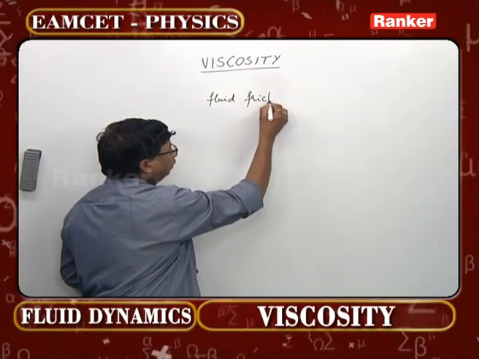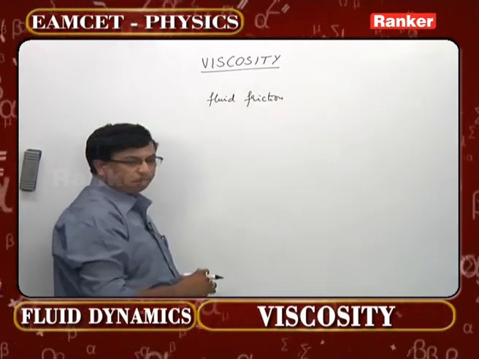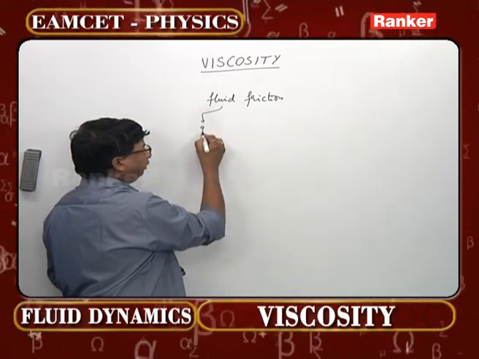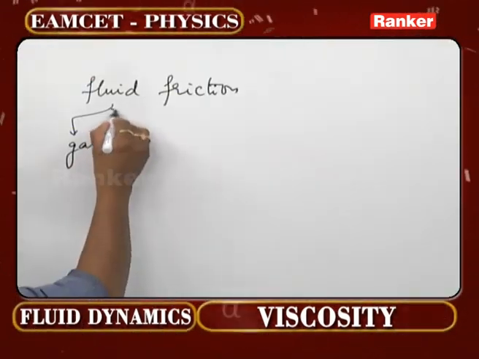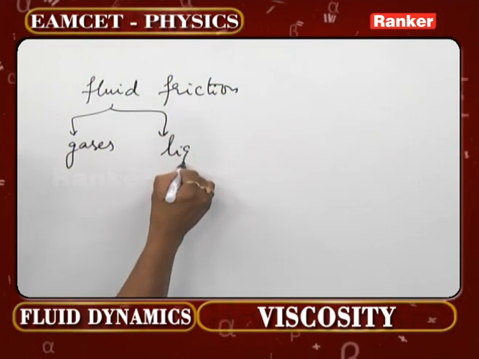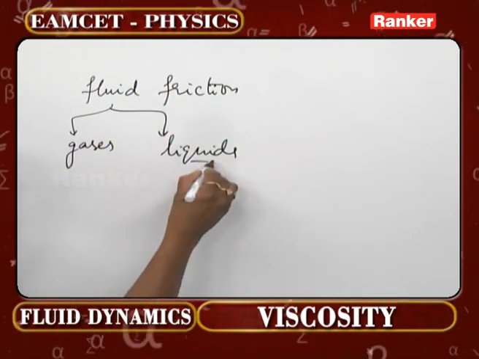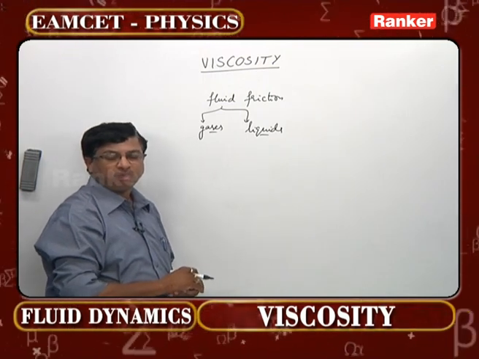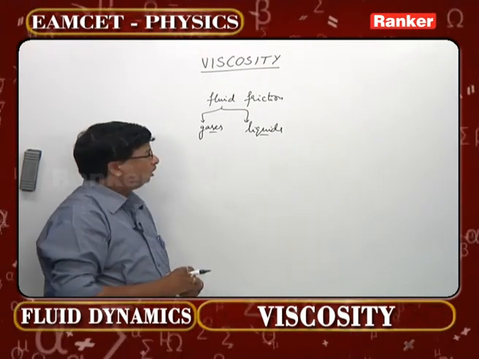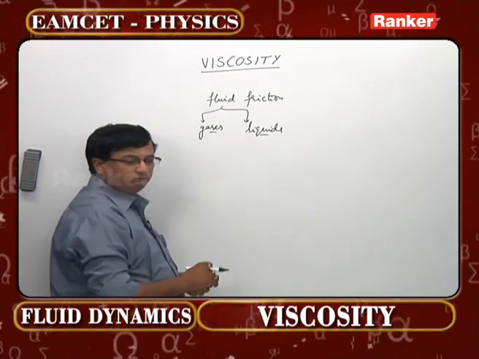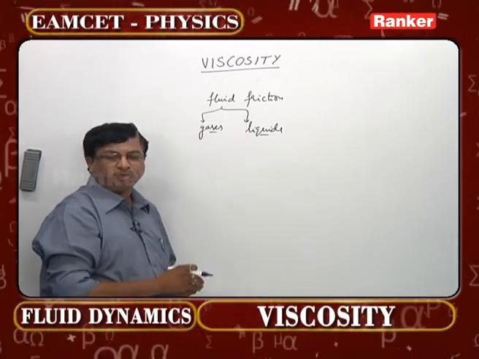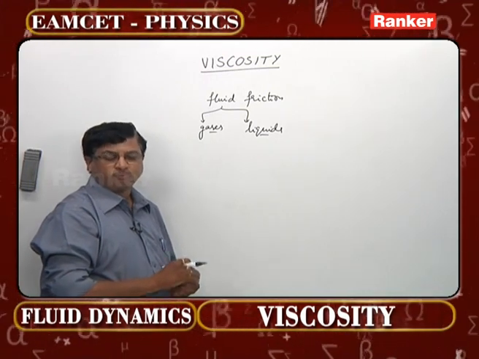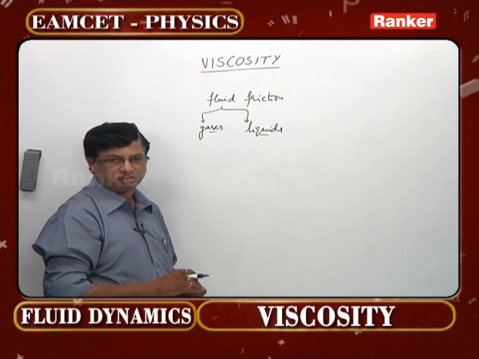What exactly is a fluid? The one which flows is called a fluid. In fact, all gases come under fluids, and of course all liquids also come under the same. So gases and liquids put together, we call them fluids. The friction we find when fluid layers are moving from one place to the other is the main concept of viscosity.